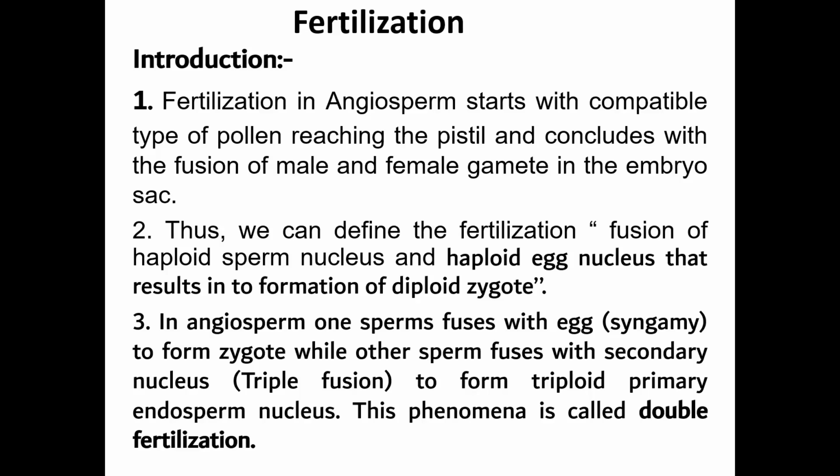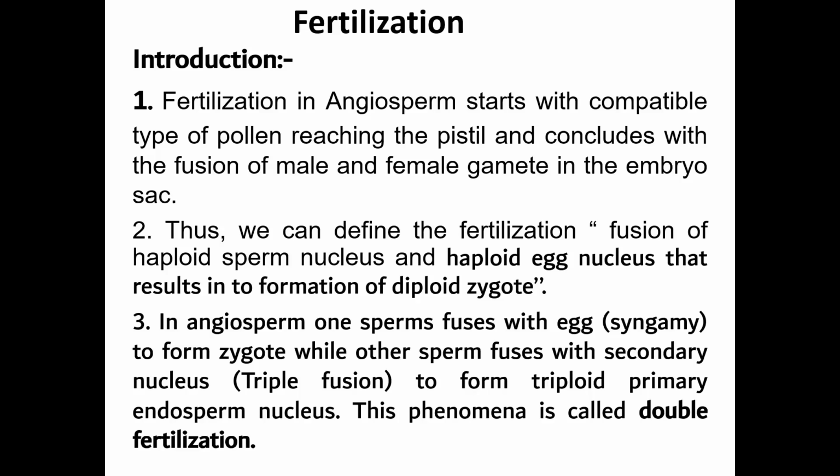There are so many factors responsible for pollination, for example wind, water, insects, birds, etc. Anemophily, hydrophily, zoophily, entomophily, ornithophily, etc. You have studied in SYBSc.